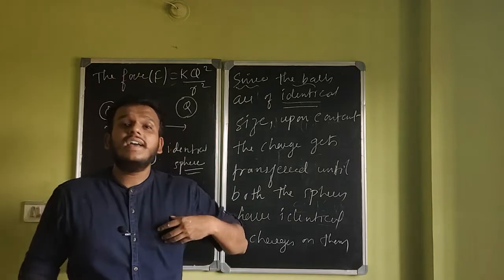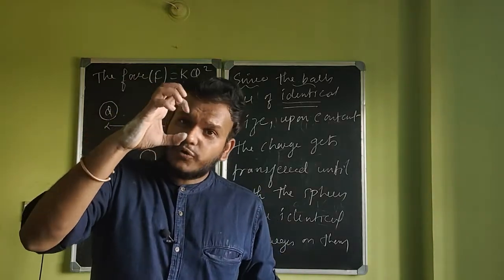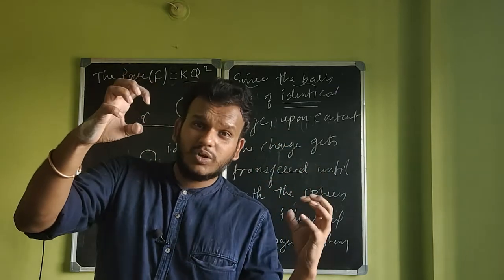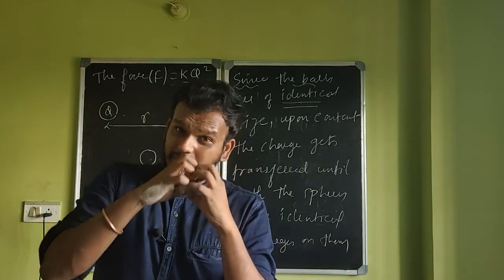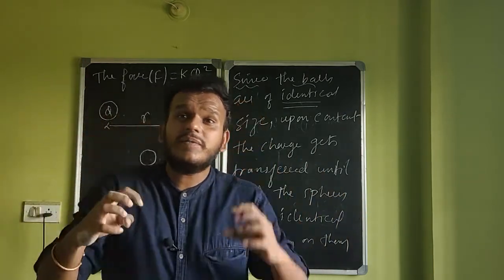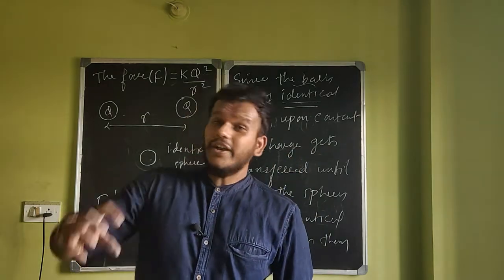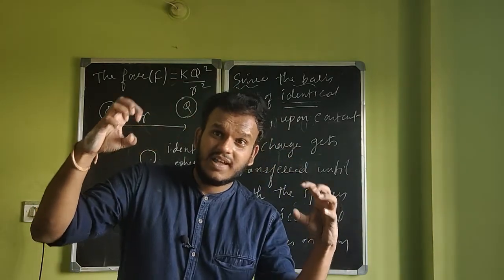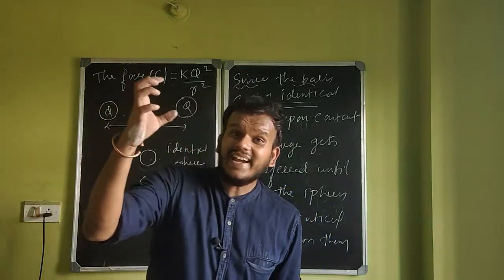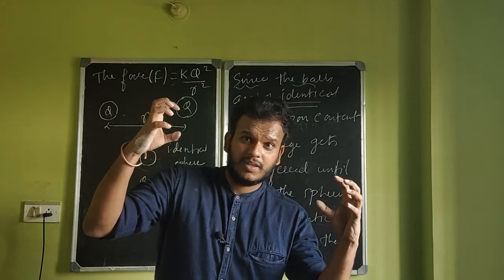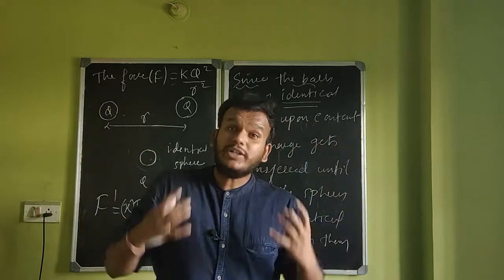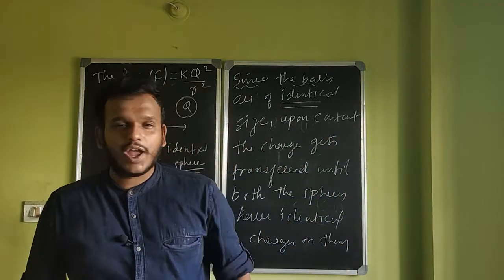Whenever they have the same size, imagine this is a sphere of 2 coulomb and this is a sphere of 0 coulomb. Bring them in contact, keep them there for a while, and now separate. The new charge on each of them will be 1 each. If this is 3, this is 1, bring them in contact, separate them, both of them will have 2 each. If this is 8, this is 2, bring them in contact, keep them for a while, separate. 8 plus 2 by 2, equal amount of charge. I hope you understood, right?